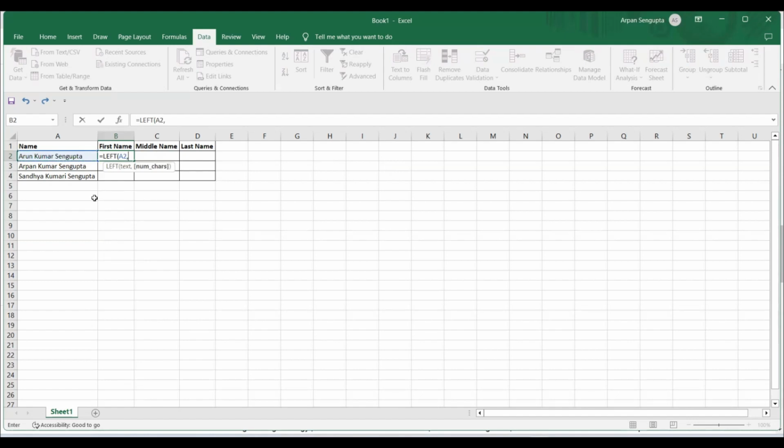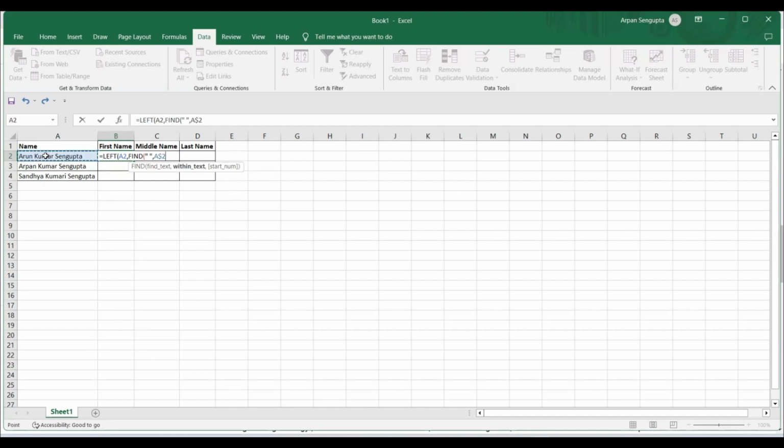Now for finding the space, I'll write FIND. FIND is a function that works from the left side only, because that's how we read. You can see the help, it says find text. So find text, that is a space. I'm giving a space after the quotation, you will not be able to see anything. Now I was asked to put within text. Within text is this entire text, so that I am putting.